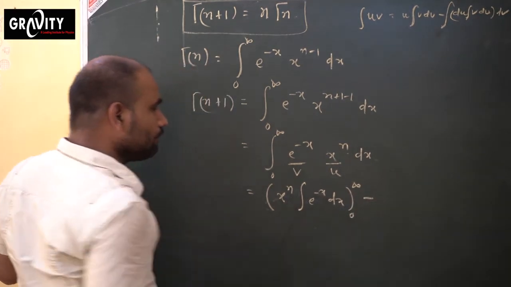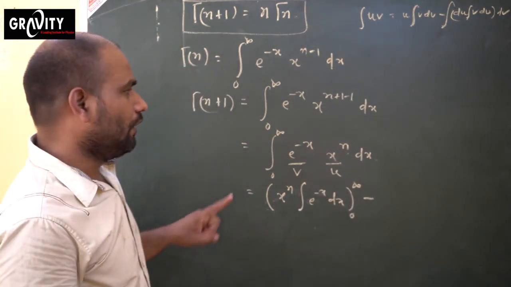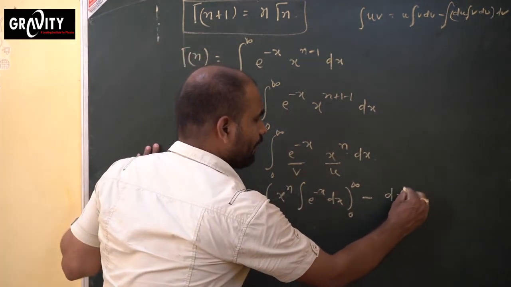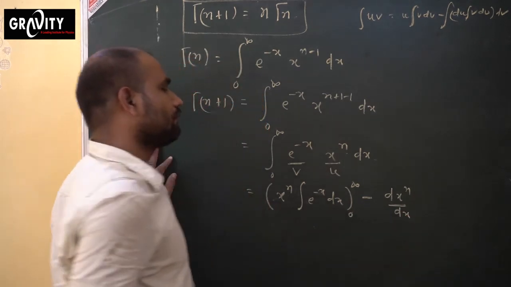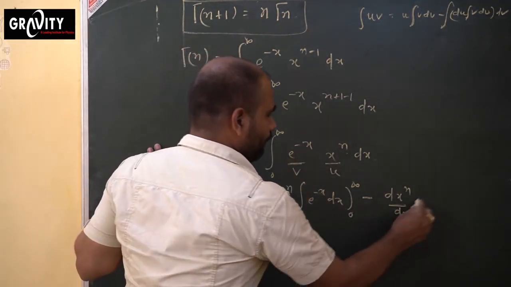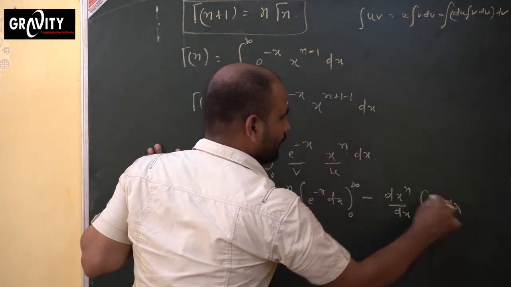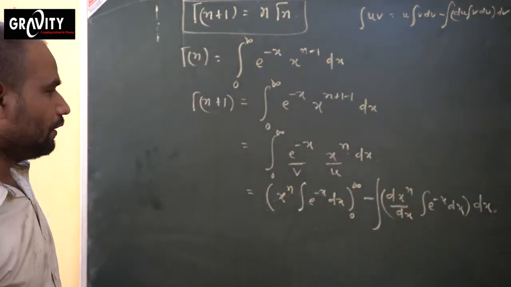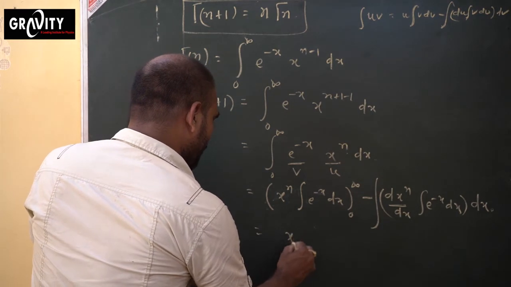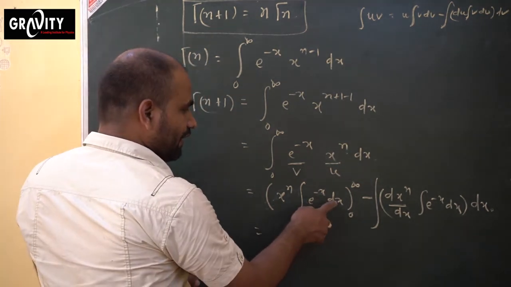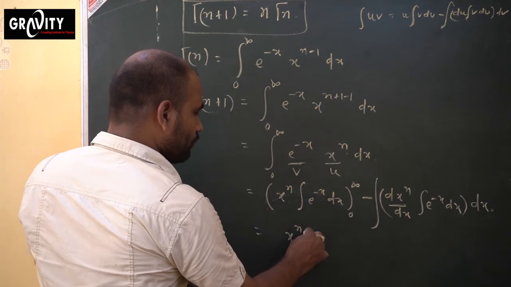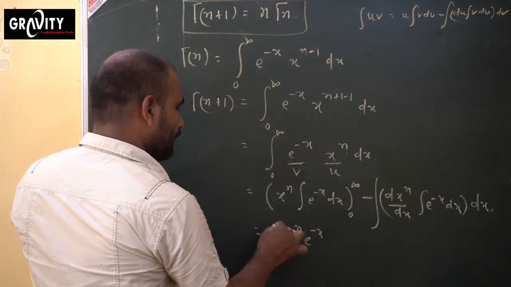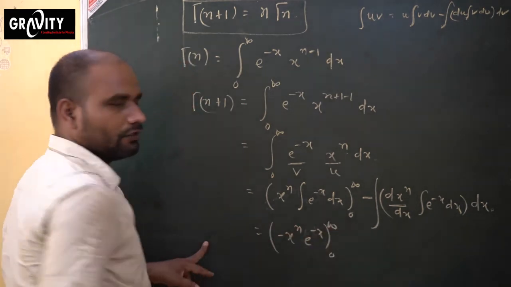Then minus, what is happening now? Derivative of u. Derivative of u means derivative of x power n with respect to x. Similarly, again the integration of e power minus x dx, then the whole integration dx. So this will be equal to x power n times, and what is the integration of e power minus x dx? That will be minus e power minus x, with the whole limit from 0 to infinity.